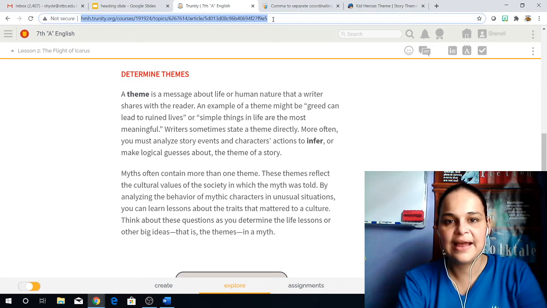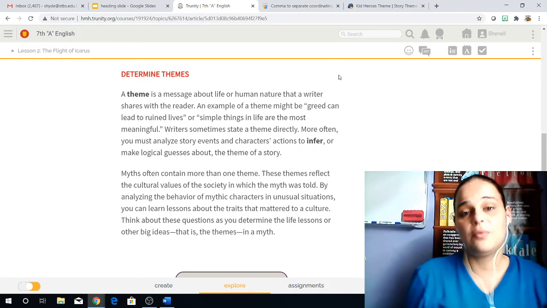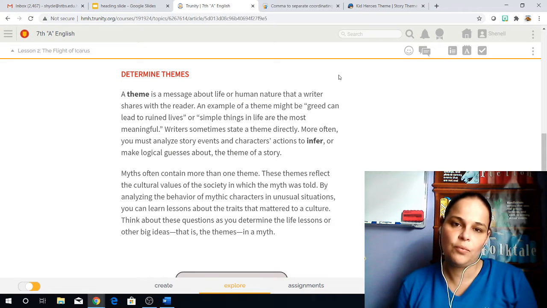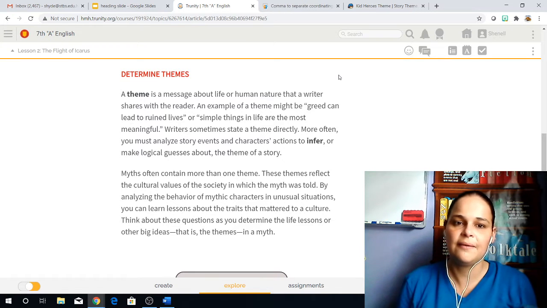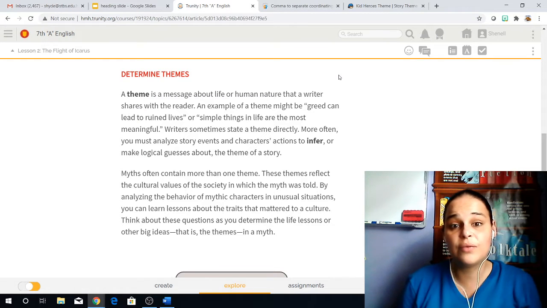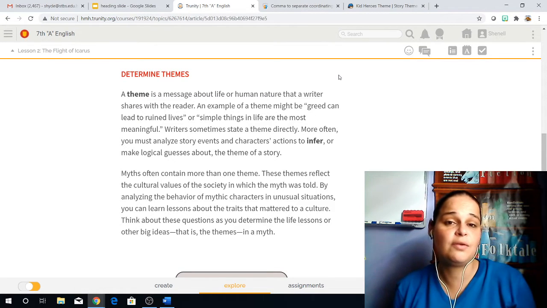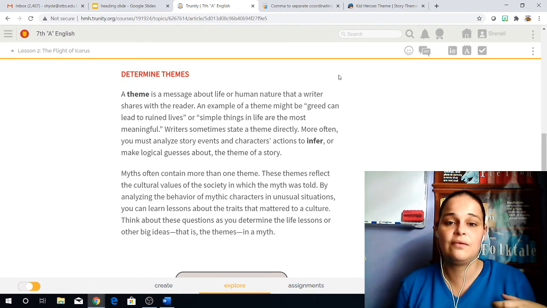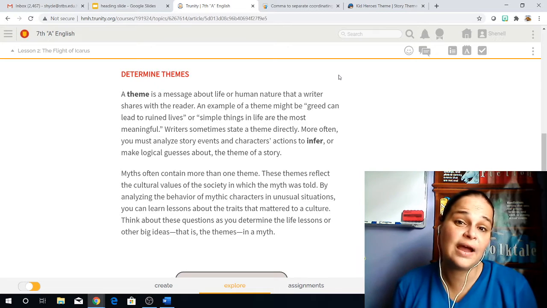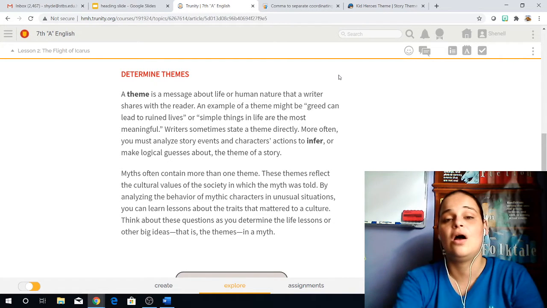So I thought that today, before starting with a new topic, we'd just go over a little bit more about themes, which we left off in the last topic. Remember that a theme is a message about life or human nature that a writer shares with the reader. And sometimes, like I mentioned before, the theme is direct. We know what it is, like it's obvious. But sometimes we have to infer that, which is making logical guesses on where it comes from.